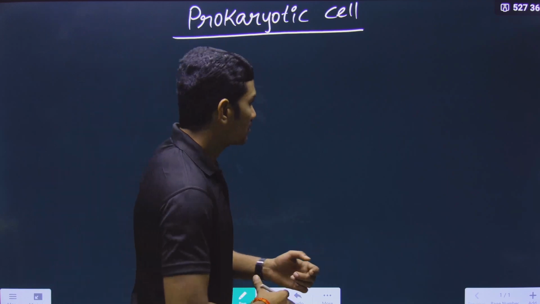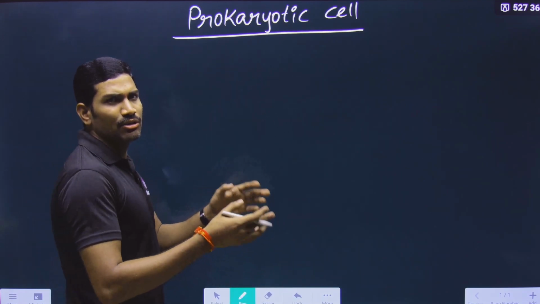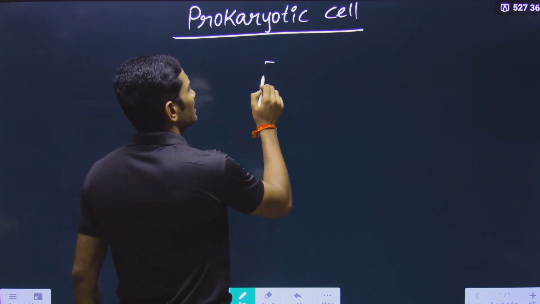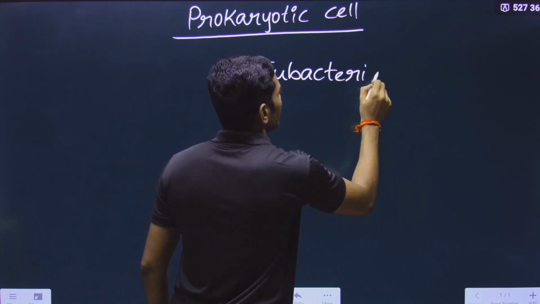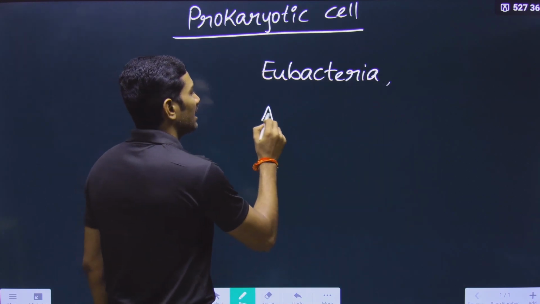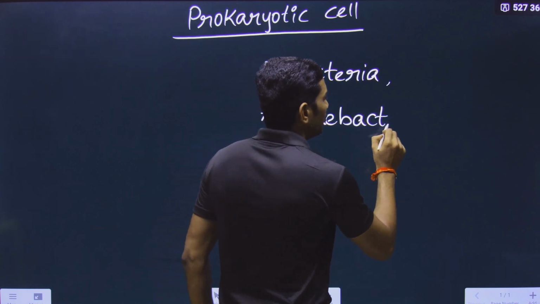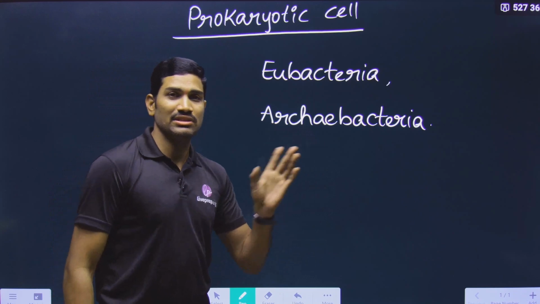Please remember this. Under the prokaryotic cells, we study different types of bacteria, mycoplasma, many are there. But here I am focusing on two things. One is eubacteria, and the other is archaebacteria. Anyhow, you will study these separately under the biological classification chapter.